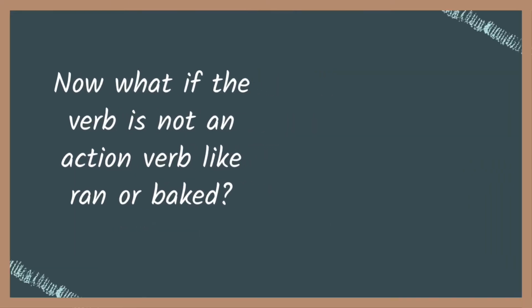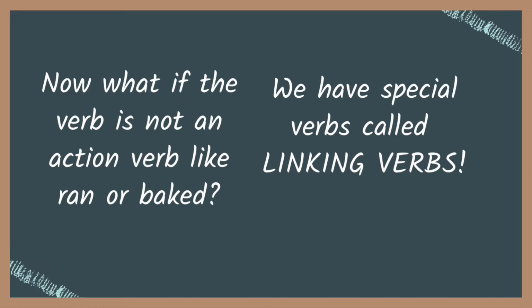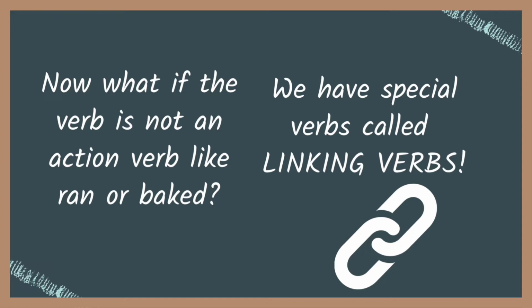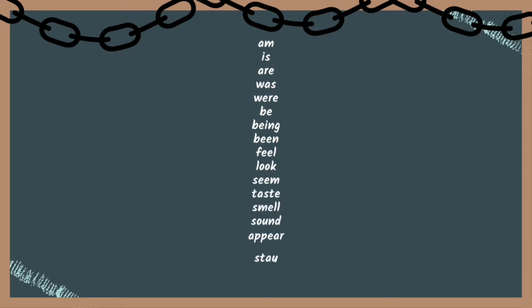Now, what happens if we don't have a verb that's an action, like ran or baked? We have special verbs called linking verbs. And I like to think of these linking verbs as links on a chain and how they connect with one another. So here's a long list of linking verbs. You don't have to have these memorized, but take a look at them.